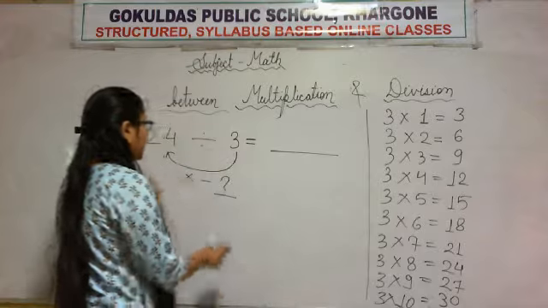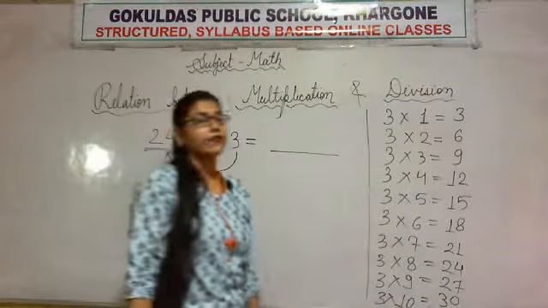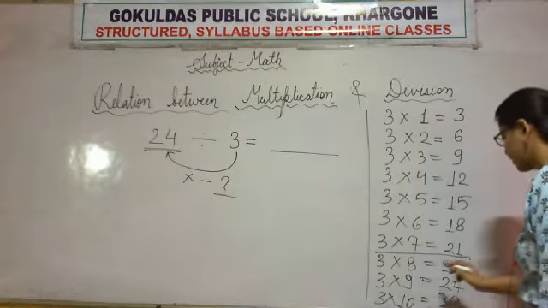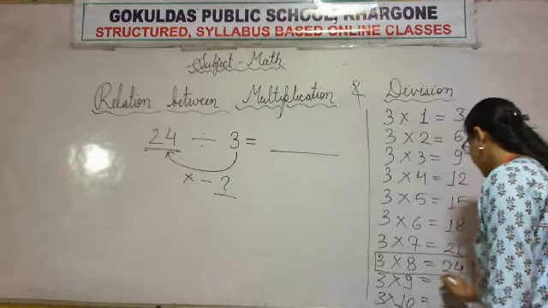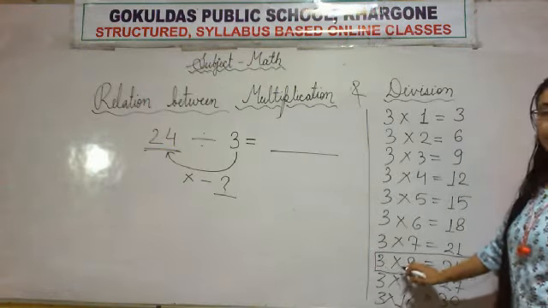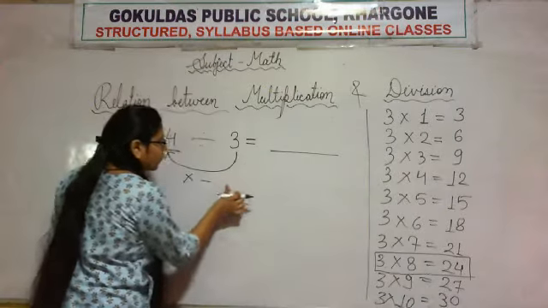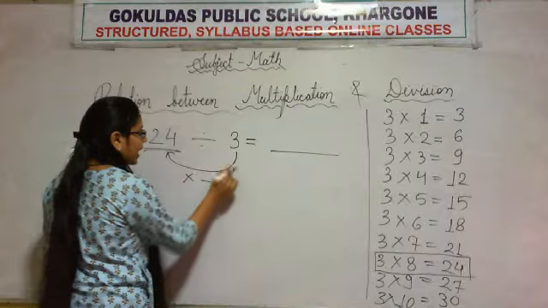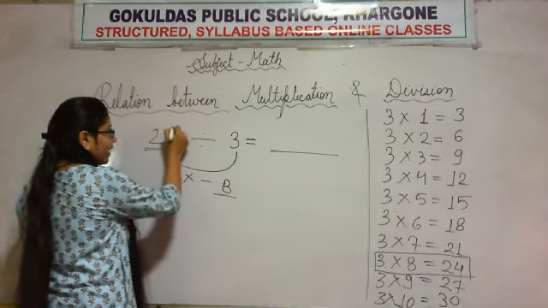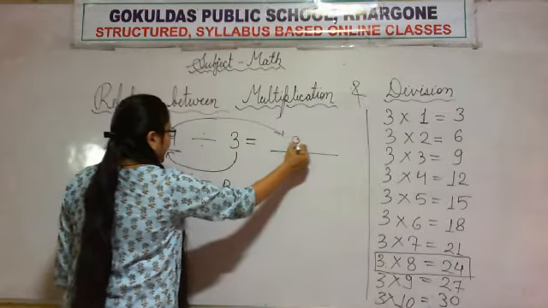We need to reach 24 from 3. So let's find 24 in the table. Here is 24. 3 into 8 is equal to 24, means 3 eights are 24. So in the place of the question mark, if we multiply 3 by 8, we will get 24. So if we divide 24 by 3, we will get 8.